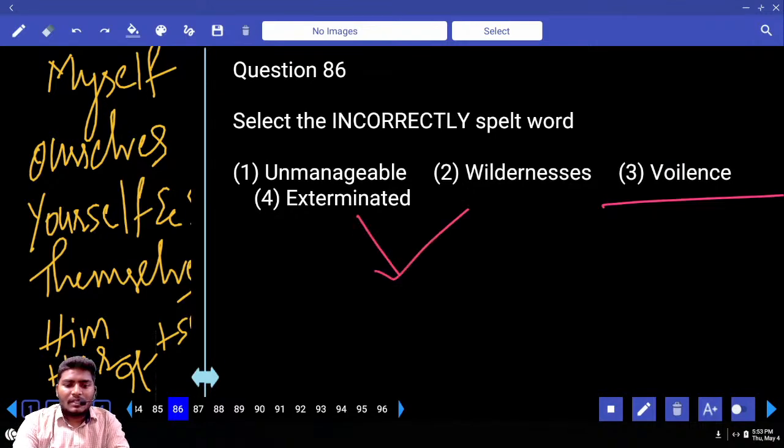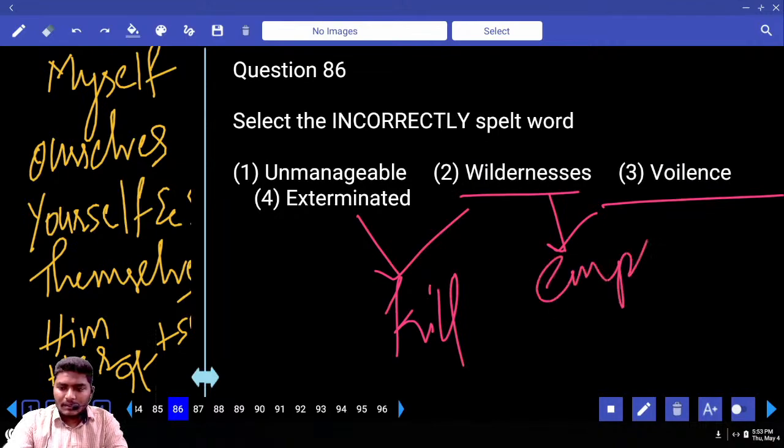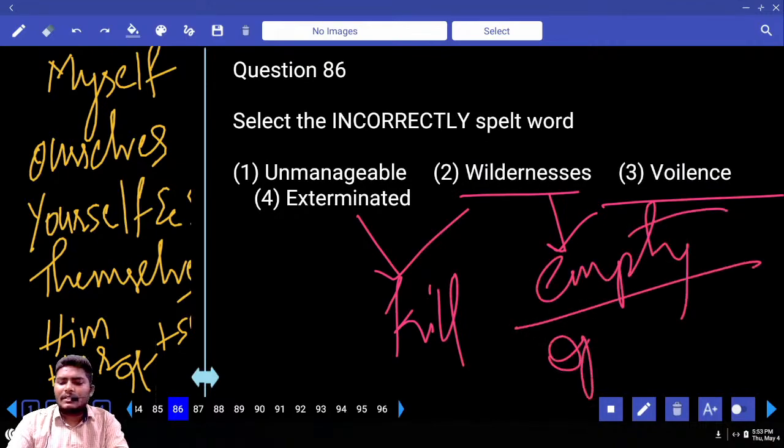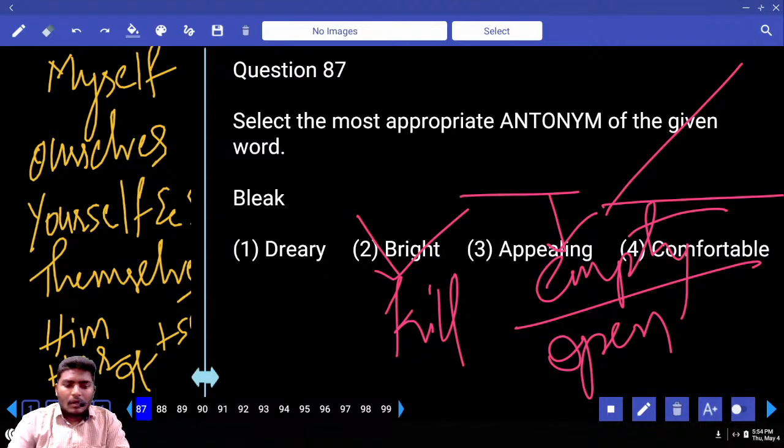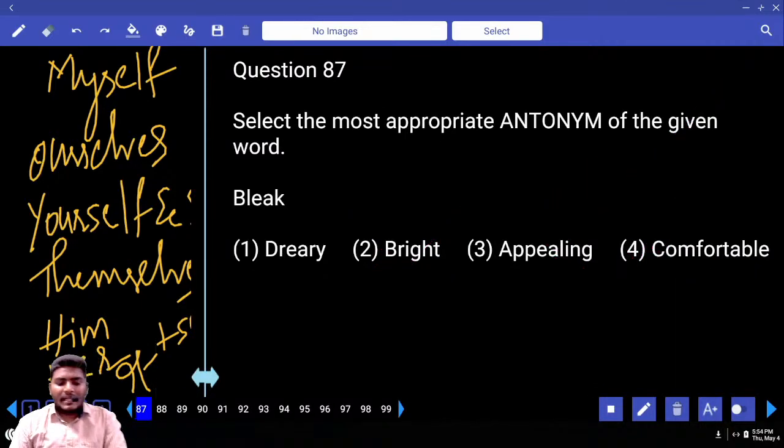Write the meaning for this. Exterminated is to end or kill something. Wilderness, emptiness. Open field also, you can say open field, open area. Unmanageable, which you cannot manage. Answer comes with 3. Next, the word is bleak. Write down the meanings for this word bleak.